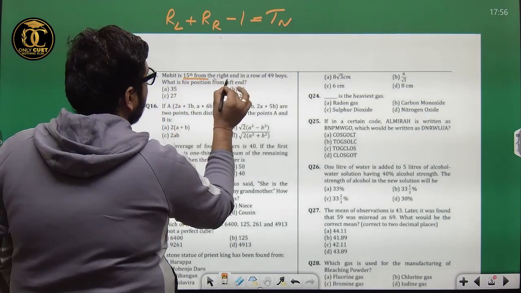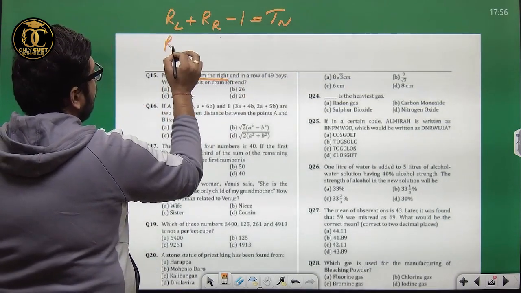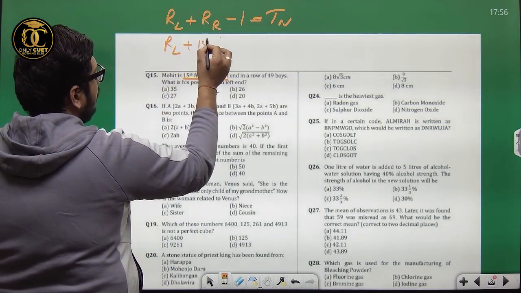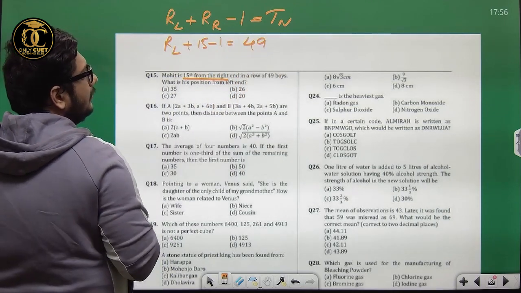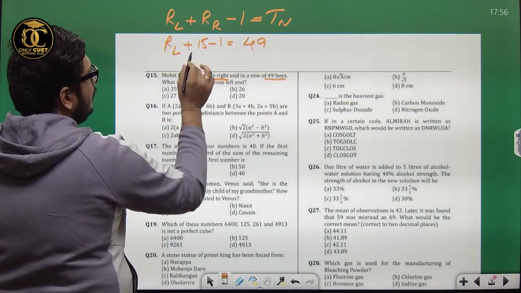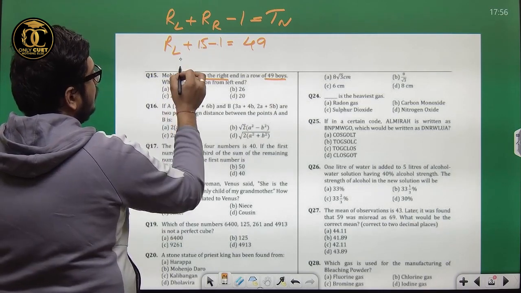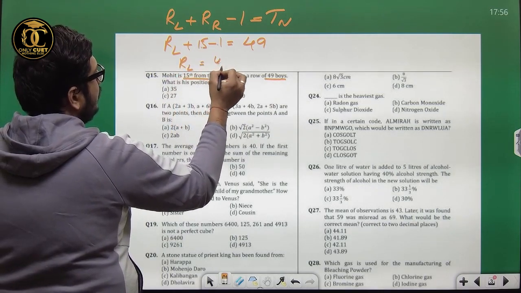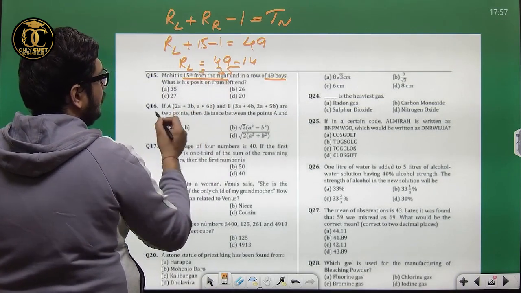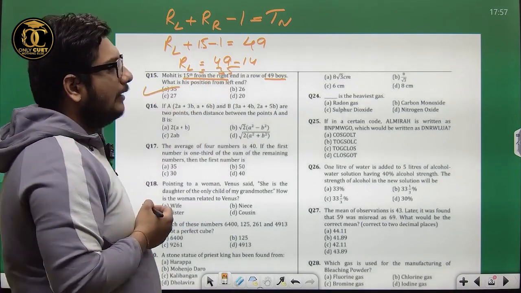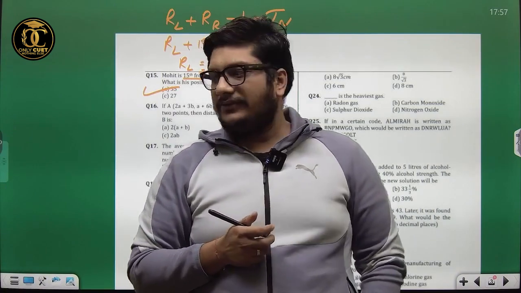His rank is 15th from right end. Rank from left plus 15 minus 1 is equal to 49, correct? Because the total has been given as 49. 15 minus 1 is 14. Rank from left would be 49 minus 14, which is 35. The correct answer is option A, 35.